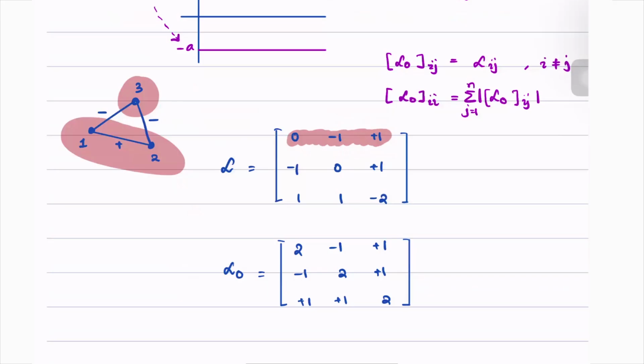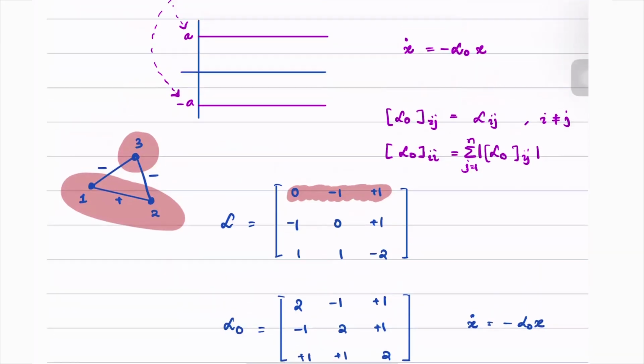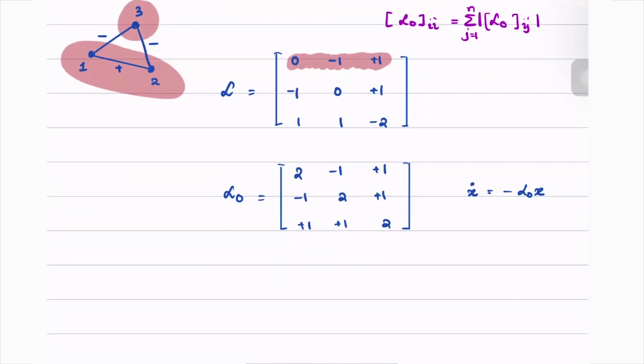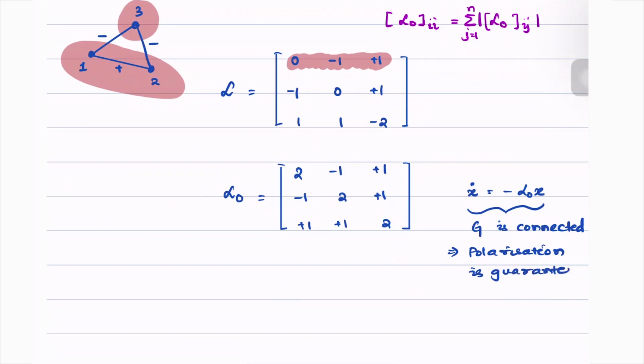So this is the opposing Laplacian rule, and the modified flow is -L0x. Then, when is it guaranteed that this model leads to a polarized behavior? When the underlying undirected graph is connected. So this is just one of the properties or one of the areas in which people work.